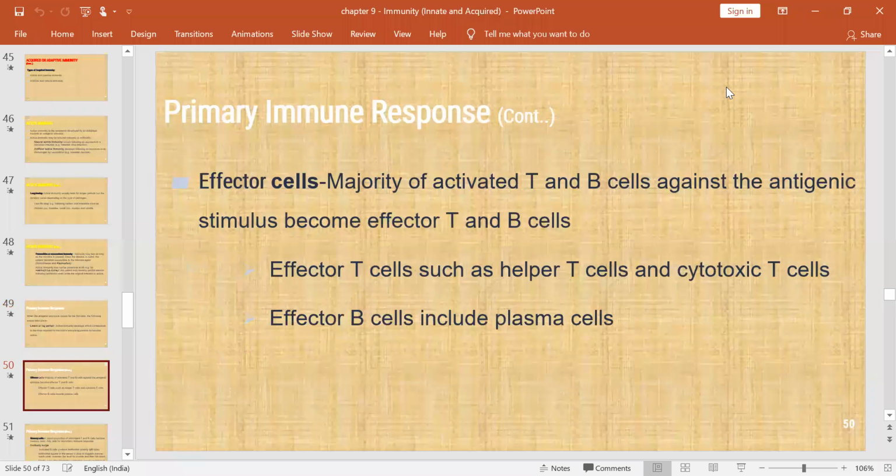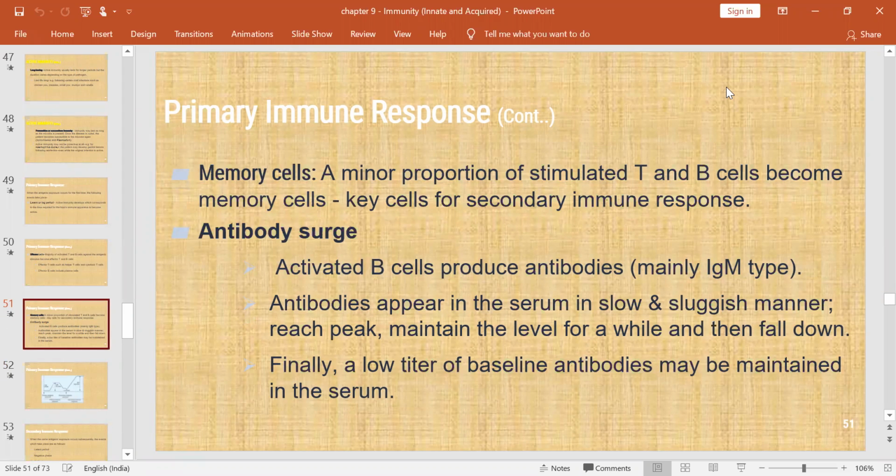Here effector cells are important. The majority of T cells and B cells will convert into effector T cells and B cells after antigenic exposure. Remember, most of the helper T cells and most of the cytotoxic T cells will convert into effector T cells, and most of the plasma cells will convert into effector B cells.